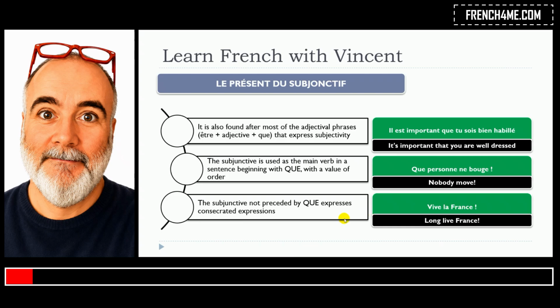So in that case, as we express here, we don't use the que, but then it's what we could call this consecrated expression, vive la France. Allez, il est important que tu sois bien habillé, que personne ne bouge, vive la France. So in all these cases, you will have to use le présent du subjonctif.